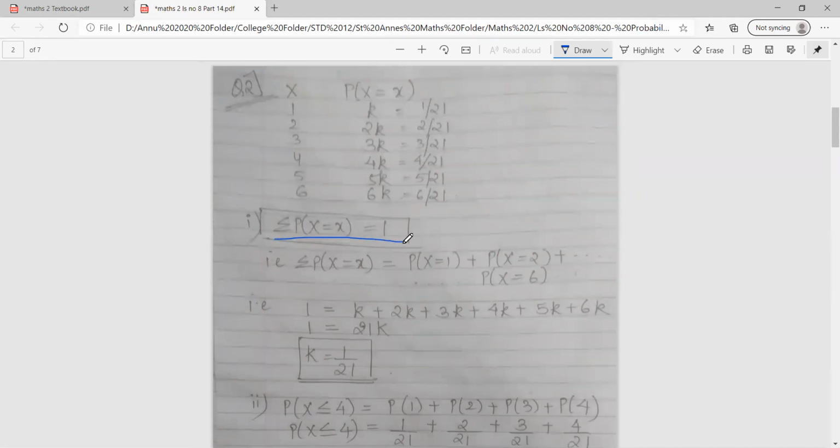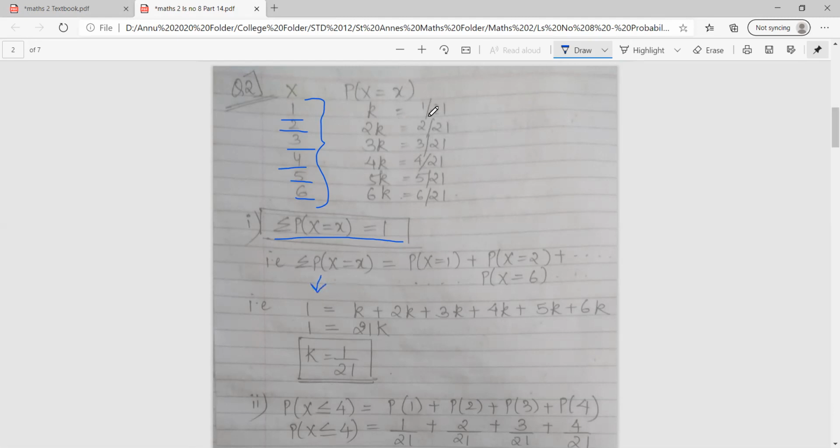Summation of probability of x is always equal to 1. So summation of p of x is nothing but p of x is equal to 1 plus p of x is equal to 2 plus p of x is equal to 3 plus p of x is equal to 4 plus p of x is equal to 5 plus p of x is equal to 6. So that means on adding all the possible values of x, I should get the total probability to be 1. So as you can see, I have written summation p of x is 1.